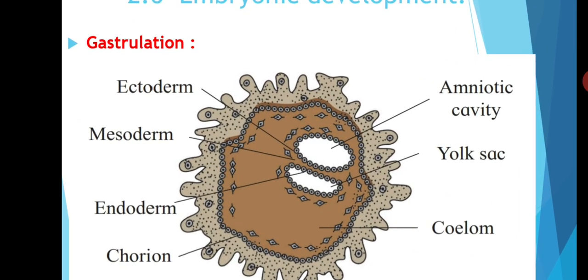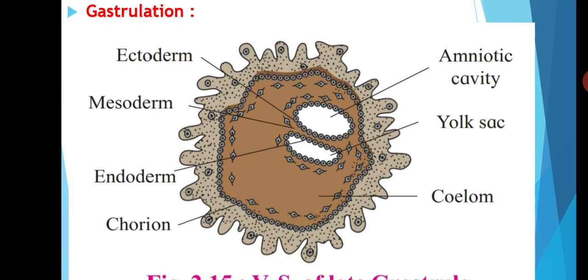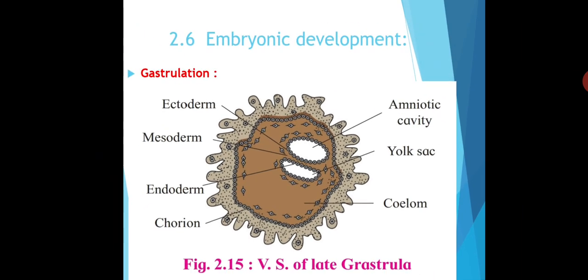As I told you, here is a formation of three germ layers: ectoderm, mesoderm, endoderm. After formation of gastrula, development of organs takes place, that is known as organogenesis.